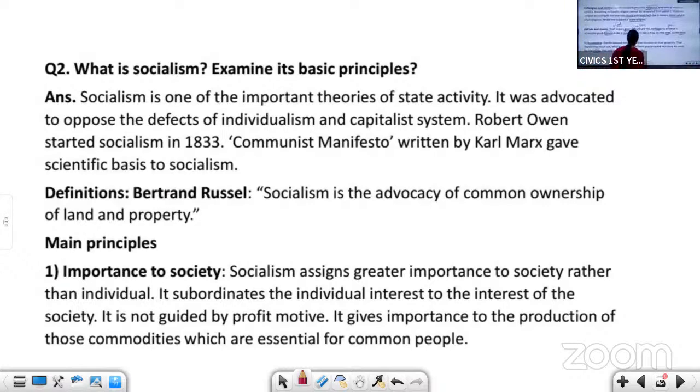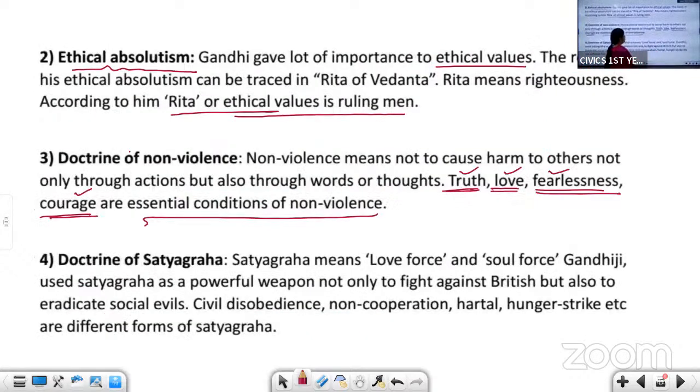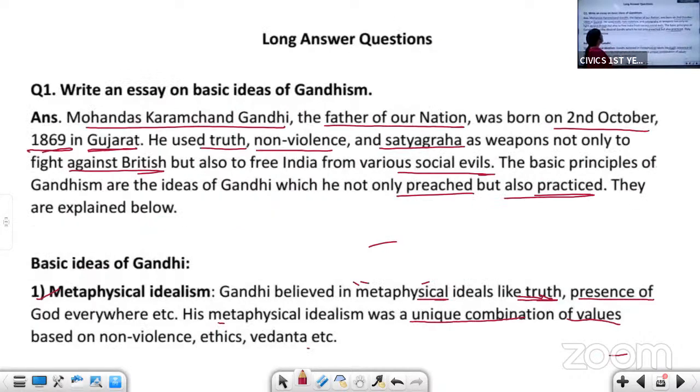If you are writing the 7 points like this, they are not very lengthy or confusing. You can see they are written in a very simple form, in very simple sentences. If you are writing this, you can easily get around 9 to 10 marks for this answer. So first you need to write the introduction about Gandhiji. Then you should start with his ideas.